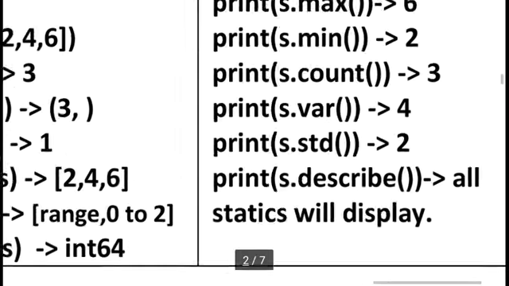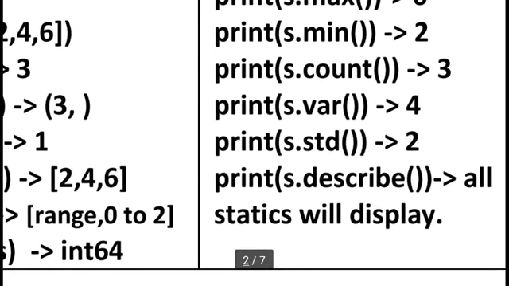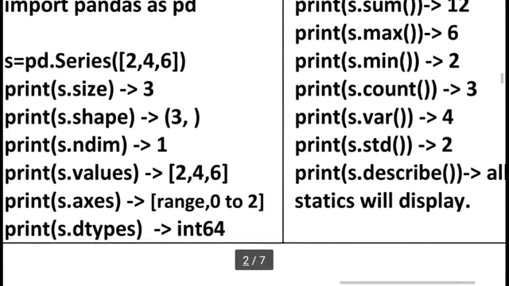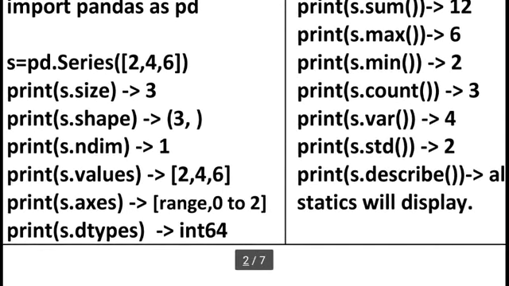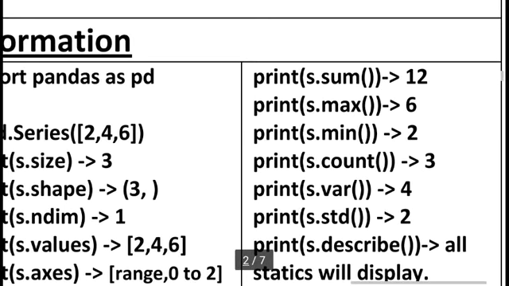We already discussed this in our data frame concept. So the same functions, size, shape, ndim, values, axes, dtype, sum, max, mean, count, var, std, and describe, we already used in the data frame concept, and the same things we used in our series concept.